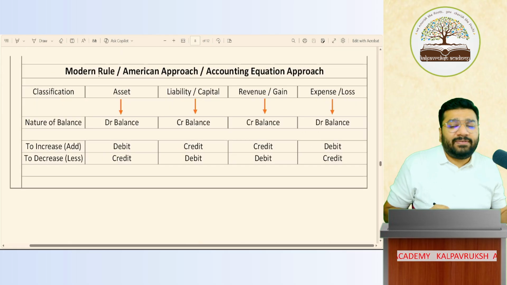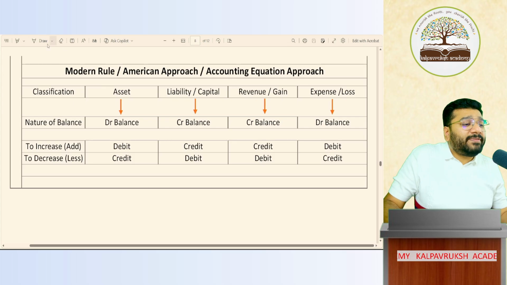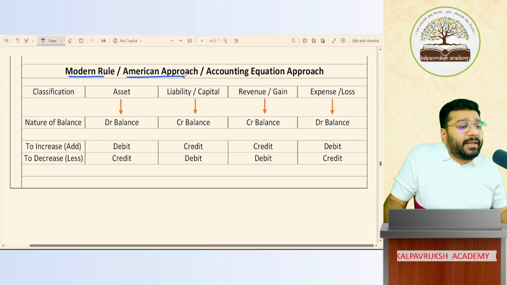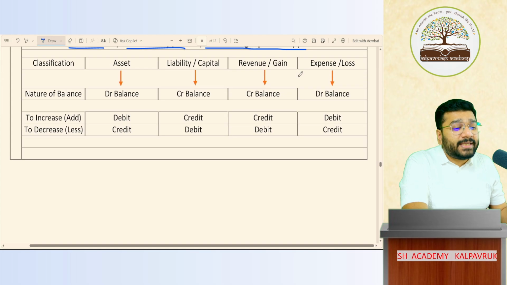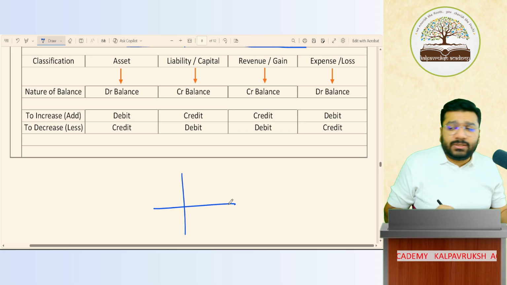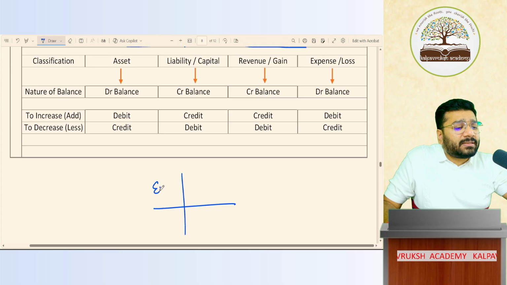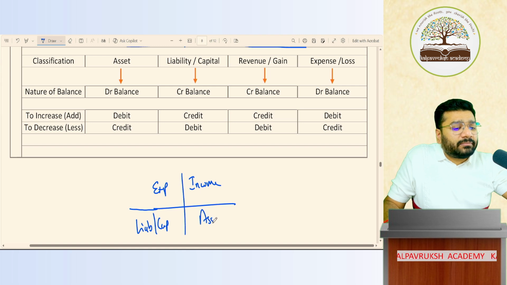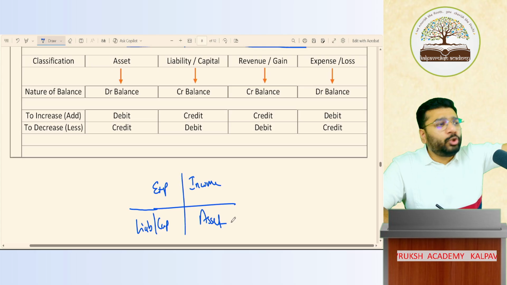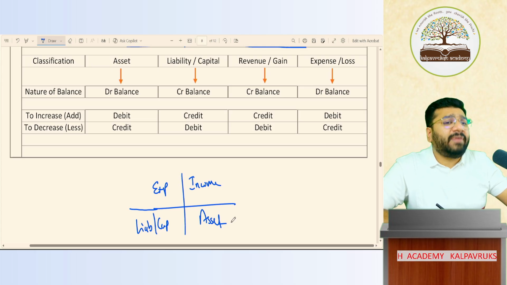So, what does modern classification say? Modern classification, also called modern rule, also called American approach, also called accounting equation approach. This rule says that you take any transaction, in that transaction, you take any account, all the accounts will be classified either as expenditure or income or liability or capital or asset. You take any account, you will be able to classify them under these 5 categories.